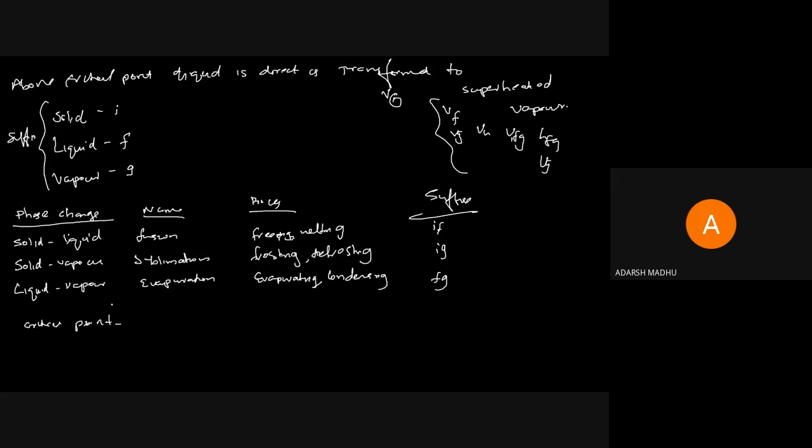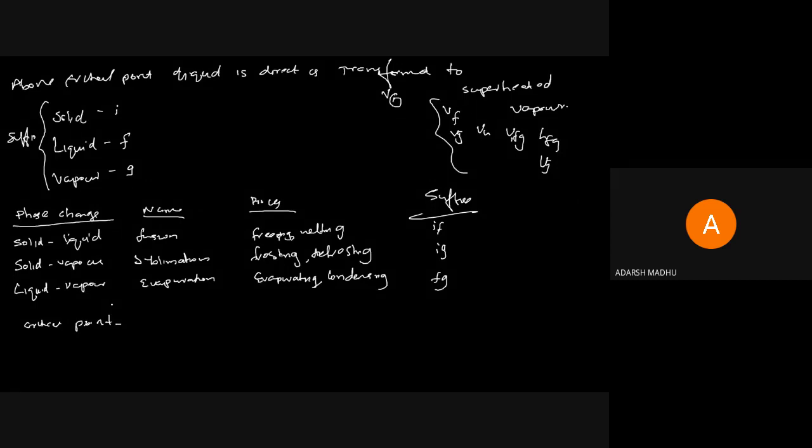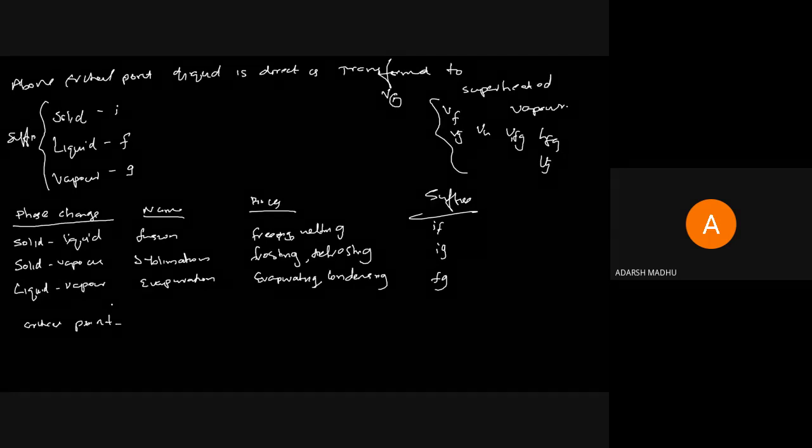And what is gas? Gas is a vapor whose temperature is greater than the critical temperature. When the temperature keeps increasing above the critical temperature, or the pressure of a vapor goes above the critical pressure, we can call it a gas. So what is the difference between gas and vapor? There is only one answer: gas is a vapor whose temperature increases above the critical temperature. That is gas.